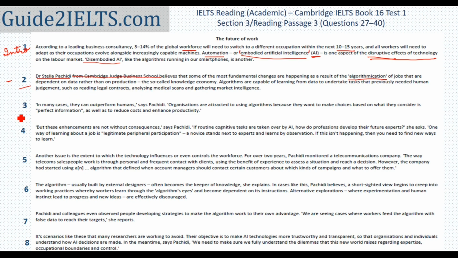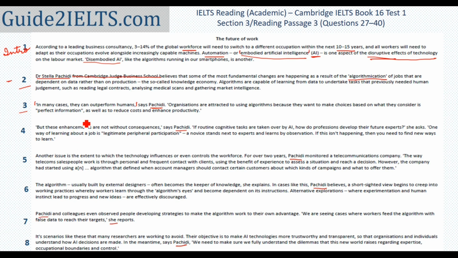I'm going to skip the rest of this paragraph to the third paragraph now. In the third paragraph, everything that is there is in inverted commas. That is, this person is saying all of this. So I see that her name is here in the third paragraph also, and names are important because we have a few questions with a list of names. I just glance at the rest of the passage and realize that this person's name is mentioned till the 8th paragraph. Anyway, back to the third paragraph.